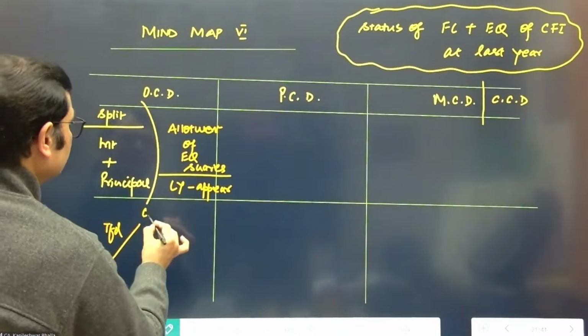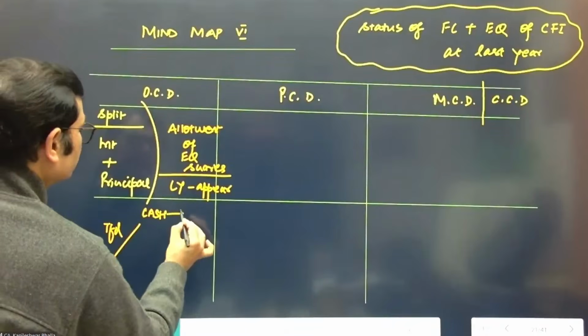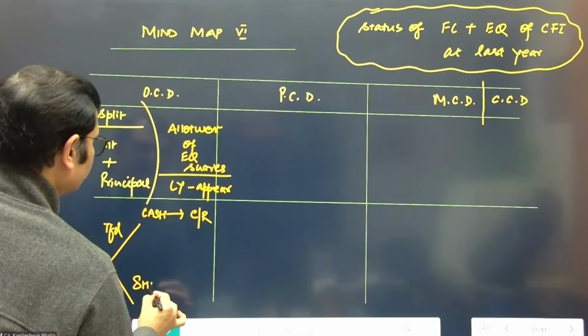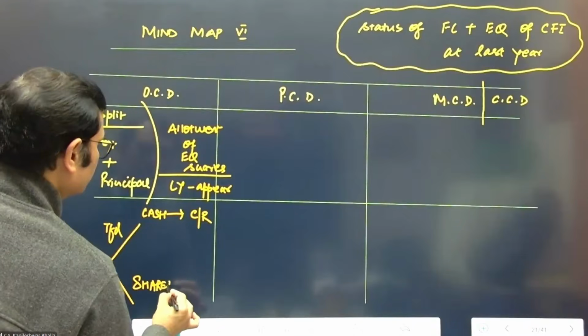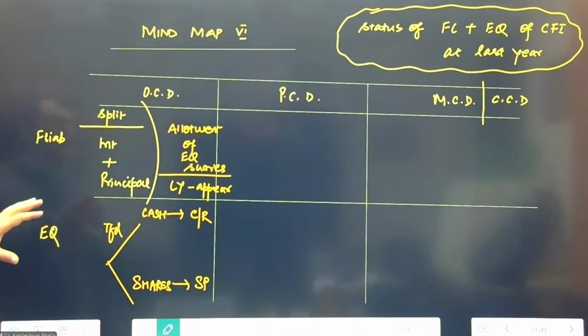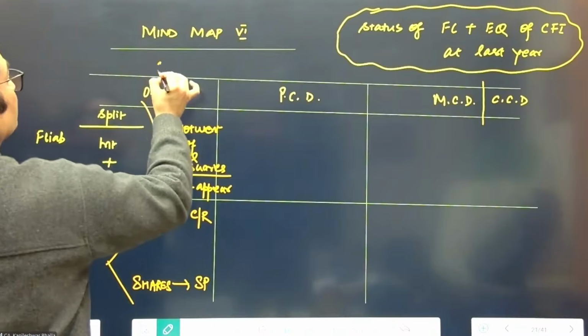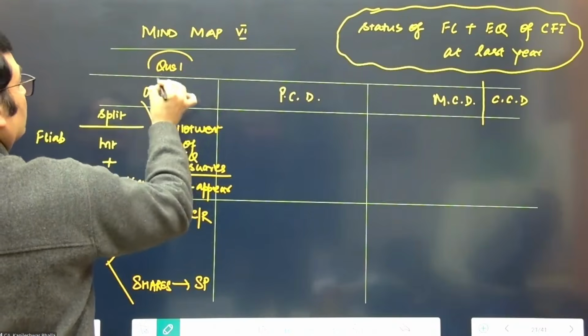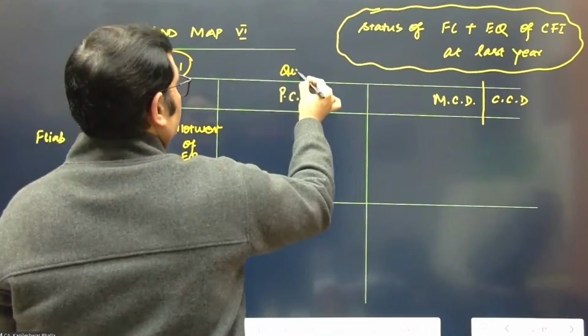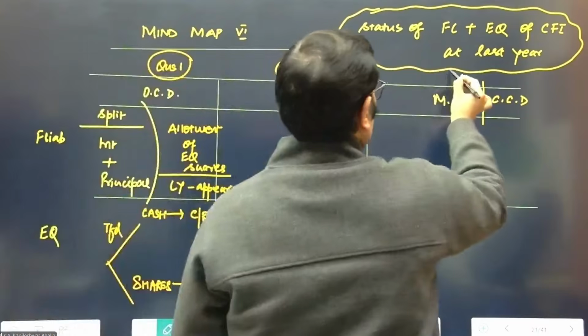Okay, now coming to the equity component, this will be transferred depending upon the holder's choice. If the holder says, I want cash, I'm going to put this in capital reserve. If he says, I want shares, I'm going to put this in share premium. So we've already seen question number 1 on this area, so you can refer to question number 1 for the treatment. And this was question number 2, and this was question number 3.